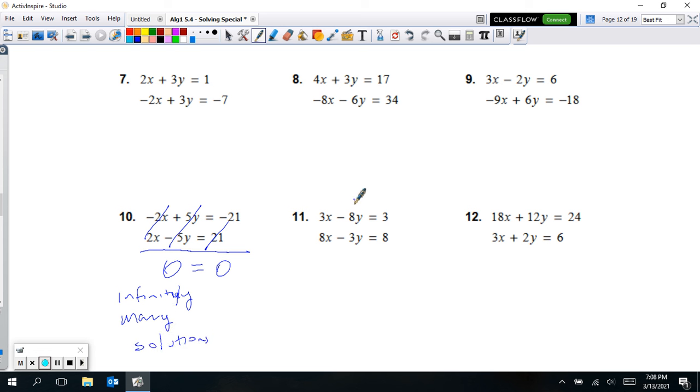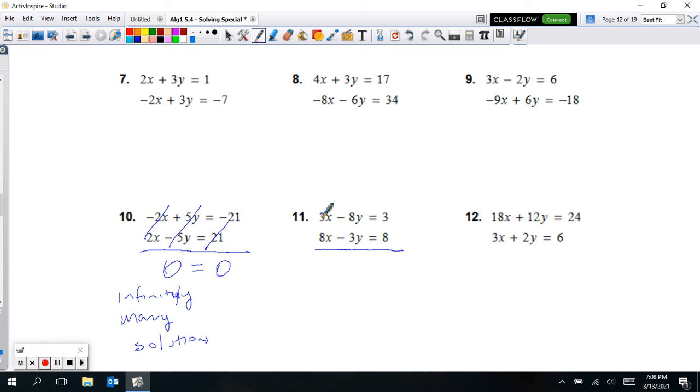Going on to 11. Same thing as far as elimination method. They are all lined up. But as I look at trying to cancel something out, there is nothing to cancel out, in fact. So for this one, I'm going to have to solve it. If there's nothing I can cancel out, could I make these the same equation? No, I can't do that either. So we're going to end up getting one solution for this one.